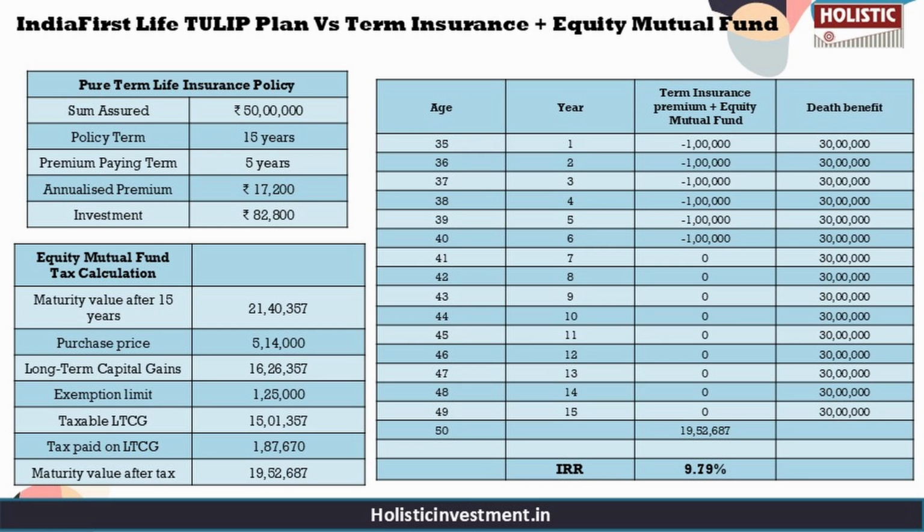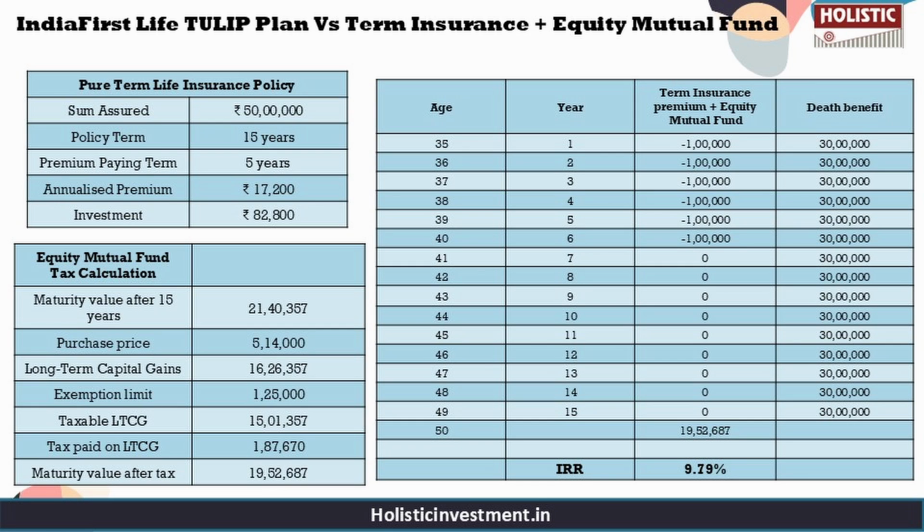So let us now assume the saved amount of 82,800 is going to be invested in an equity mutual fund, because as we are going to compare this alternative with this policy, which also has risk, it will be a fair comparison. The projected maturity value is 21.40 lakhs, and after accounting for the capital gains tax, the post-tax value is 19.52 lakhs. So this results in a post-tax IRR of 9.79%, which is far superior to the 5.08% IRR offered by the IndiaFirst policy at an 8% assumed return rate.